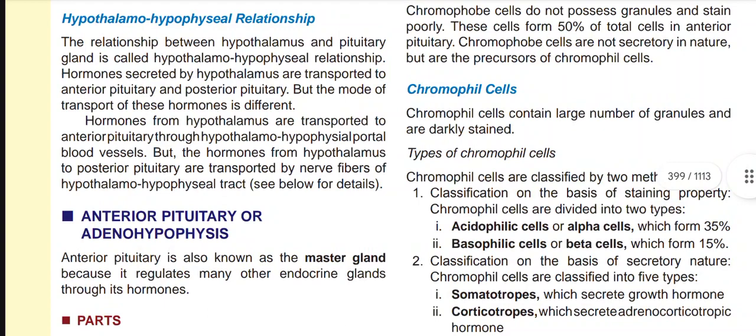Hormones from the hypothalamus are transported to the anterior pituitary through the hypothalamo hypophyseal portal blood vessels. So the linking part between the hypothalamus and the anterior pituitary is the hypothalamo hypophyseal portal blood vessels. But in case of hormones from the hypothalamus to the posterior pituitary, they are transported by the nerve fibers of the hypothalamo hypophyseal nerve tract. So one is the hypothalamo hypophyseal portal blood vessel for the anterior pituitary and the hypothalamo hypophyseal nerve tract for the posterior pituitary.